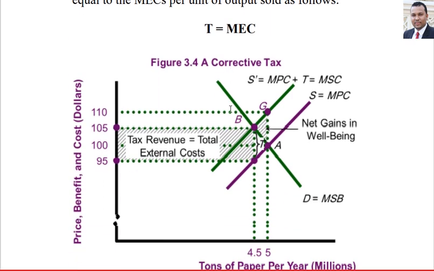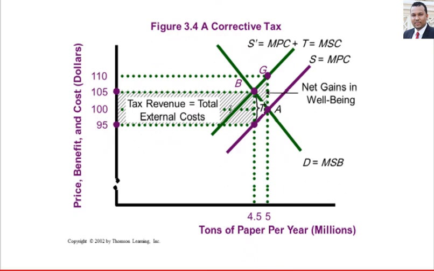If we go back to our graph, this is the original supply, or marginal private costs, and this is the new supply curve in the case of negative externalities. The marginal social cost, or supply curve, equals marginal private costs plus tax.